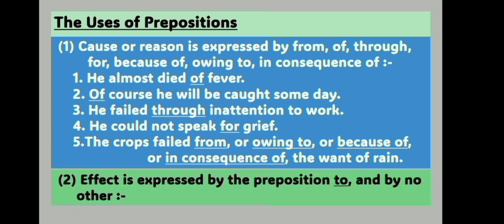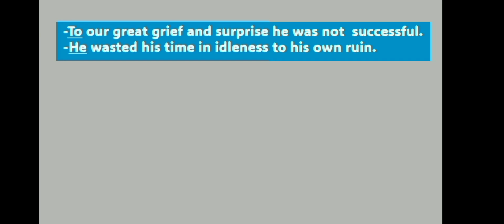Now in the next use of the prepositions, effect is expressed by the preposition to and by no other. For example, number 1. To our great grief and surprise, he was not successful. Here the preposition to shows the effect of not being successful. Number 2. He wasted his time in idleness to his ruin. Here also the preposition to shows the effect of wasting one's time.